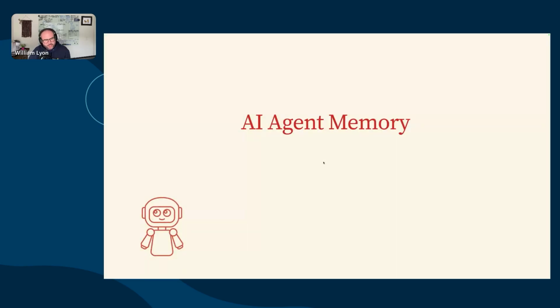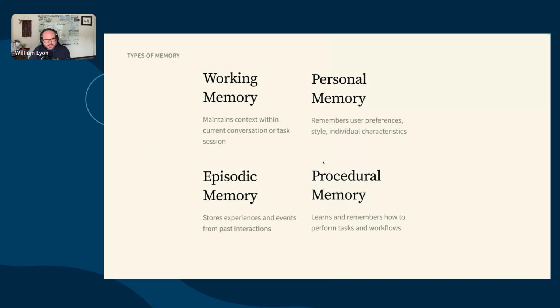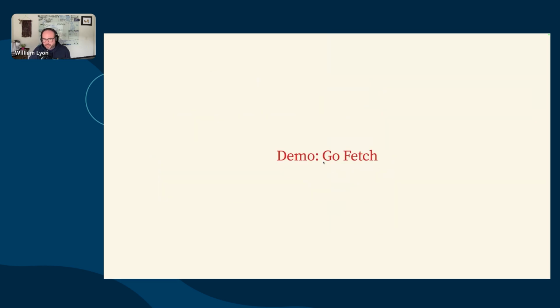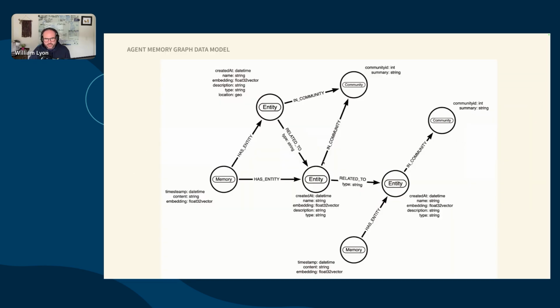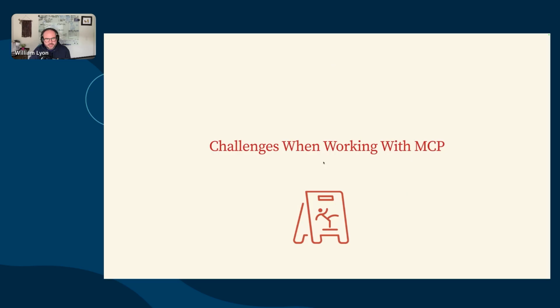AI agent memory is, we were talking about this earlier when we were looking at the knowledge graph memory server. This is a really interesting area. I'm going to skip through here. Definitely check out these slides if you're interested in memory. There's an example project that I built that uses MCP to expose a memory search tool and message saving that does entity extraction and this kind of thing. So check that out if you're interested to see how that works.